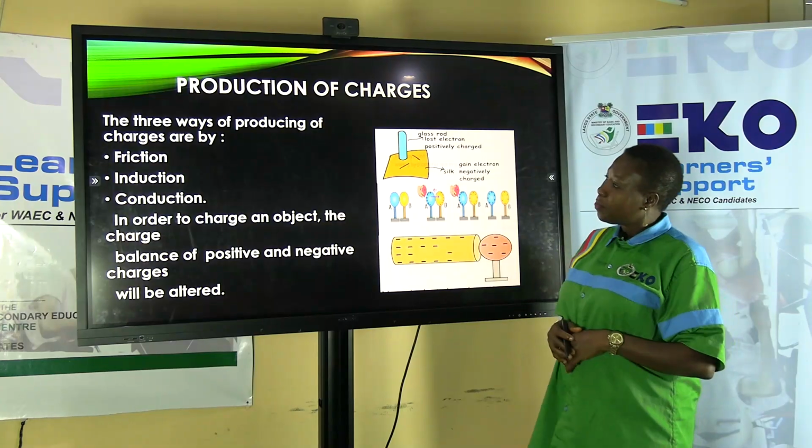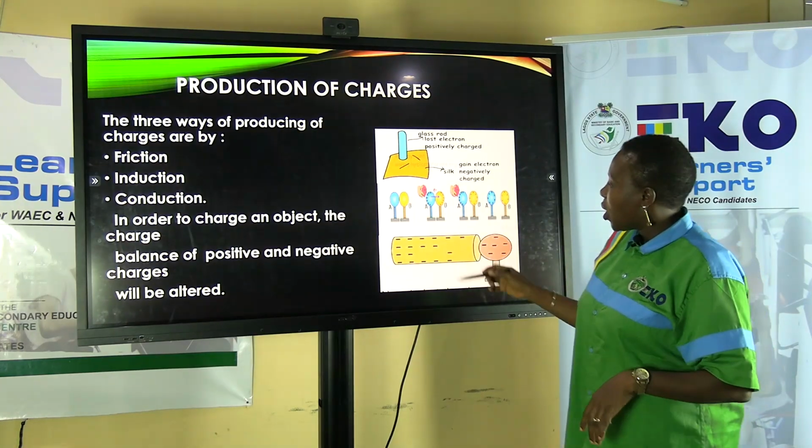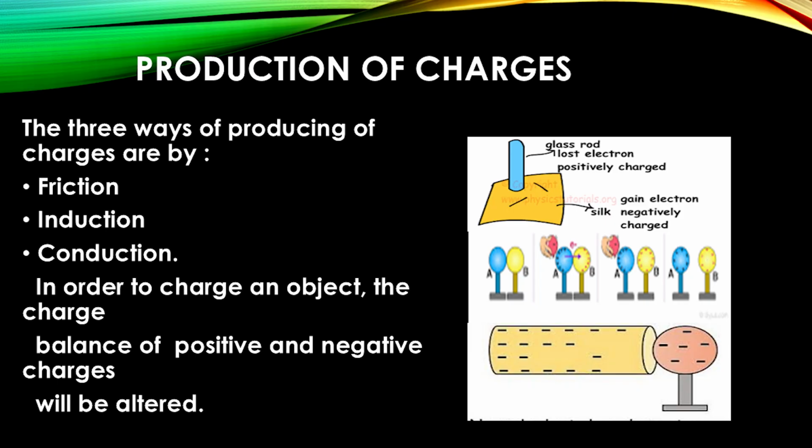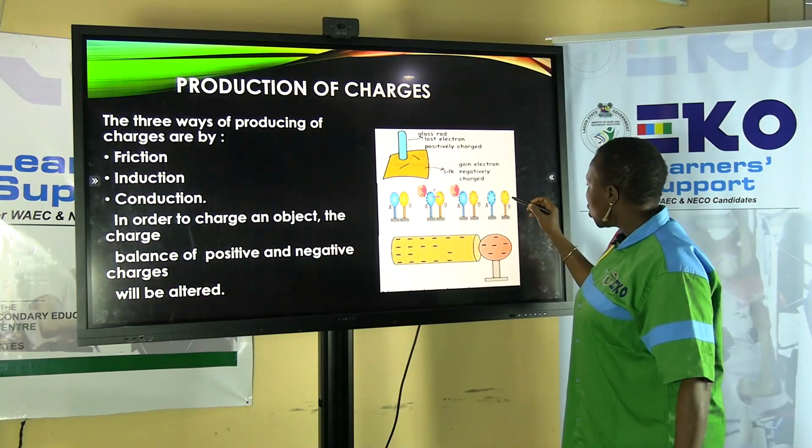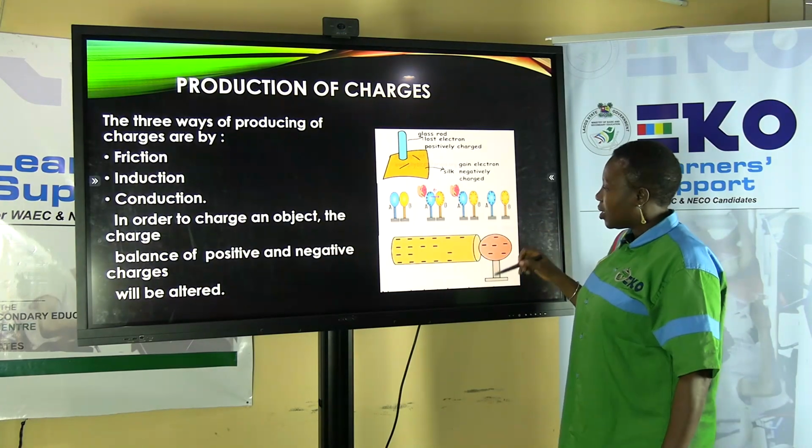Negatively charged. For induction, we have two bodies, A and B. In this, here is showing no charge. And by the time we bring them together, it shows that A has negative charge, while B has positive charge. And they are being brought together. And you can see when they are separated, they also have their charges retained. And this is what we have here eventually.